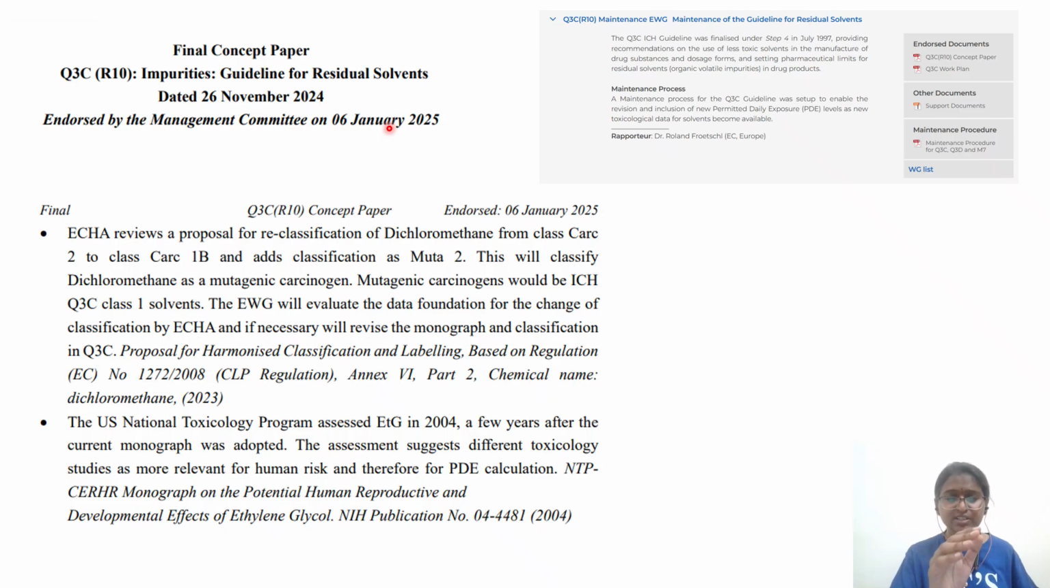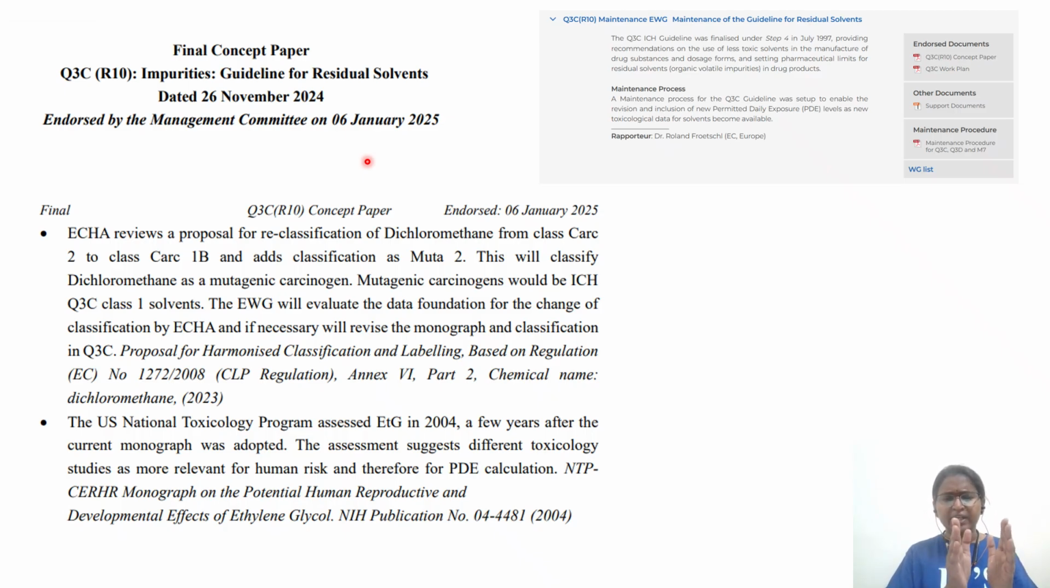So whenever there are certain changes, there is a high possibility that such a question might come in your exam. So, the final concept paper Q3C R10, impurities guideline for residual solvents, dated 26 November 2024, endorsed by the management committee on 6th January 2025. So you can see it is revision 10. Whenever a few changes are there, they put it in the form of a revision in the public domain, then after discussion and Q&A, it will form a guideline.